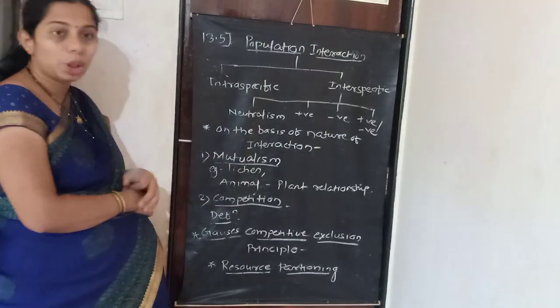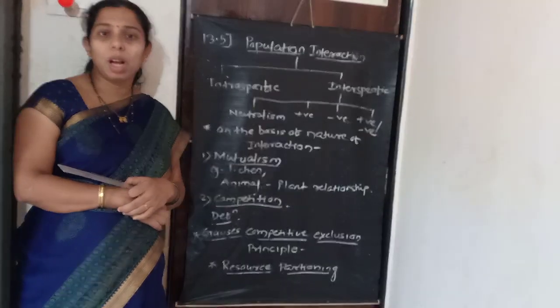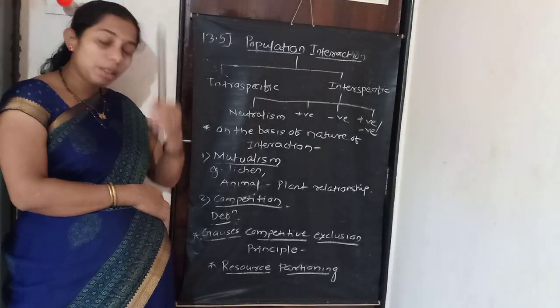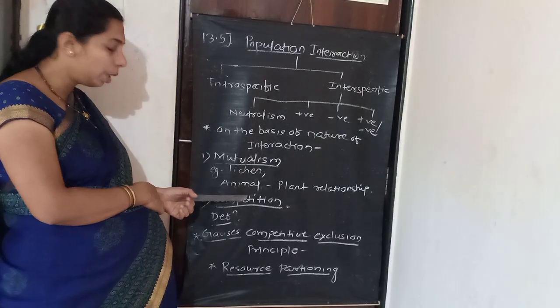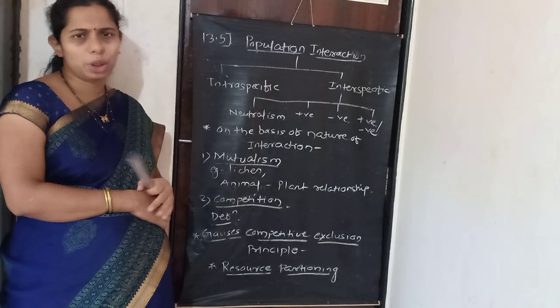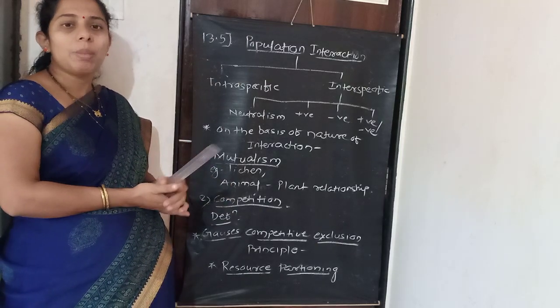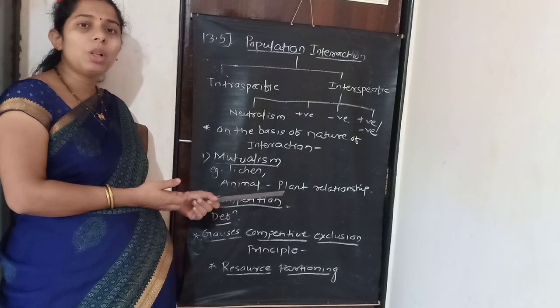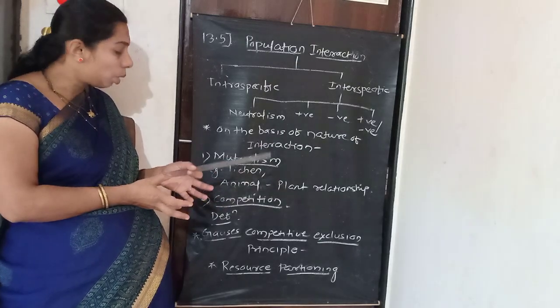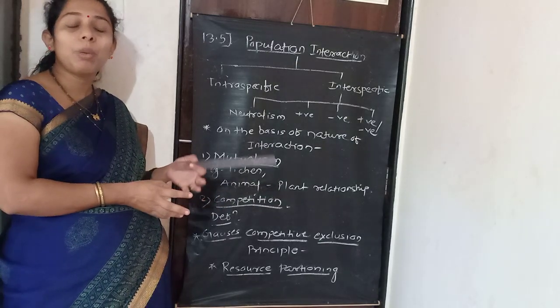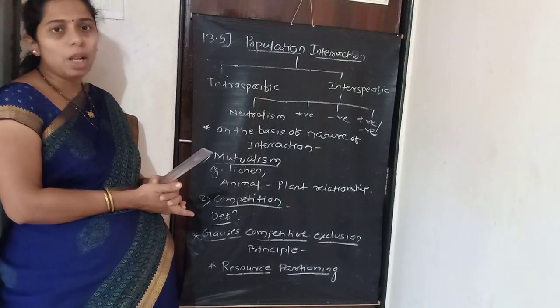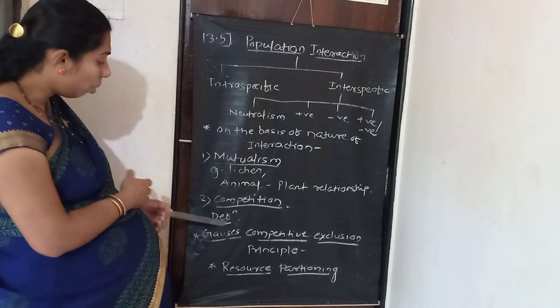Second one, competition. Competition म्हणजे स्पर्धा. It is the interaction in which both the species are at a loss. They compete with each other for the same resource. Individuals of the species compete for the same resource of food. It is called competition.